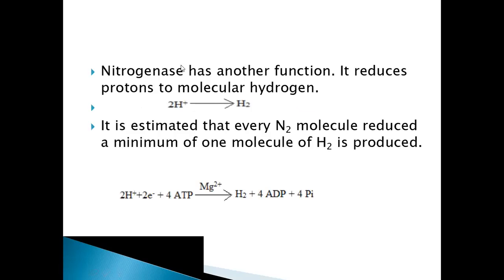Now nitrogenase, apart from nitrogen fixation, has another function, that is it reduces protons to molecular hydrogen. Okay, if there are H plus protons in the cell, it will convert these protons into hydrogen. It is estimated that for every nitrogen molecule reduced, one molecule of hydrogen is produced. Okay, for every nitrogen molecule one hydrogen molecule is produced.